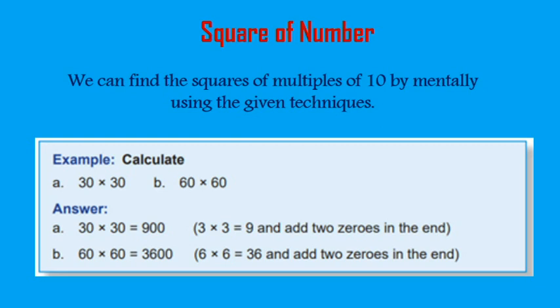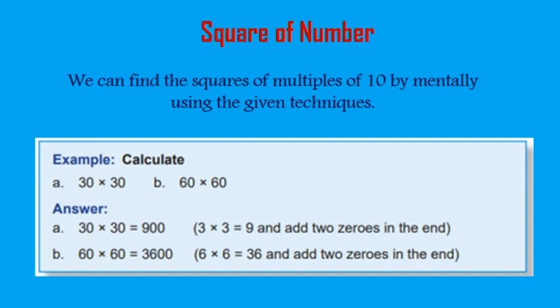We can find the squares of multiples of 10 mentally using the given technique. See the example here. Calculate 30 into 30 and 60 into 60. Here you can multiply 30 into 30 mentally.